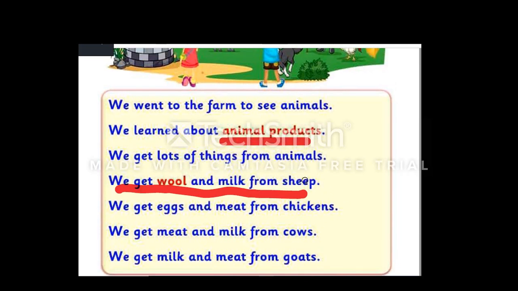What do we get from sheep? Can you answer this question? Yes, we get wool and milk. What do we get from chickens? Yes, we get eggs and meat. What do we get from cows? Yes, we get meat and milk. What do we get from goats? We get milk and meat.